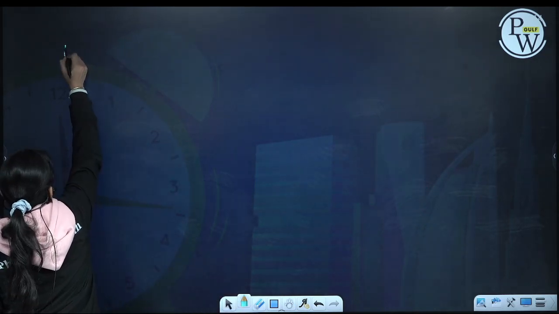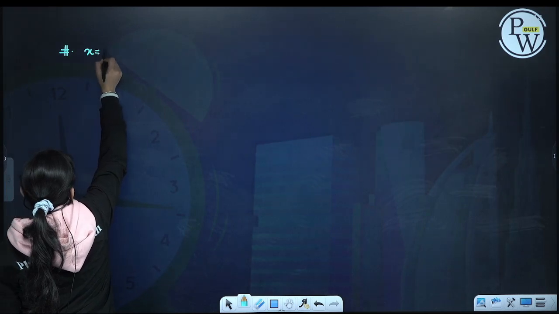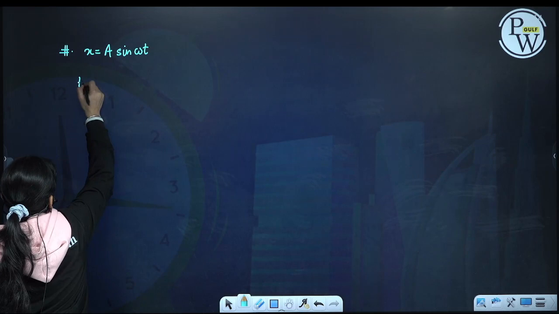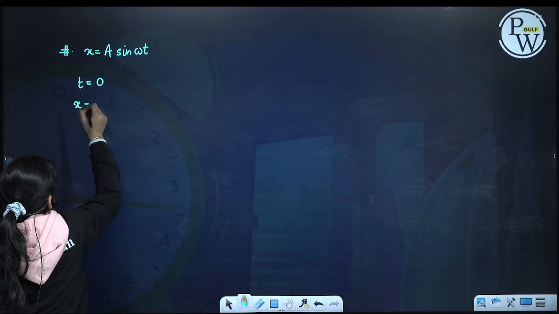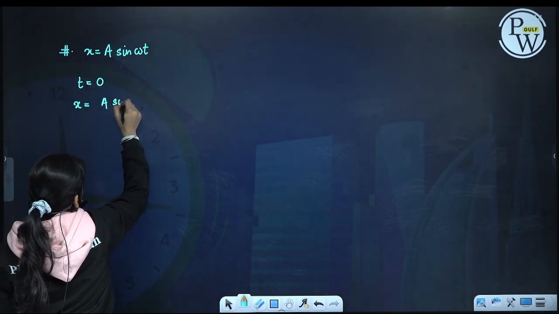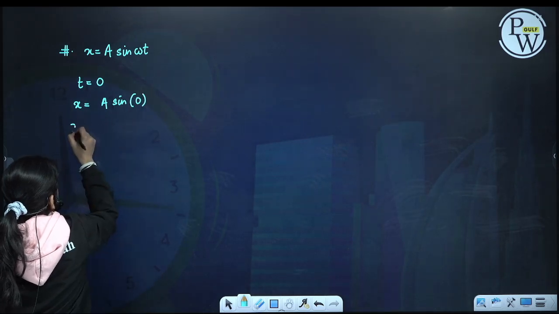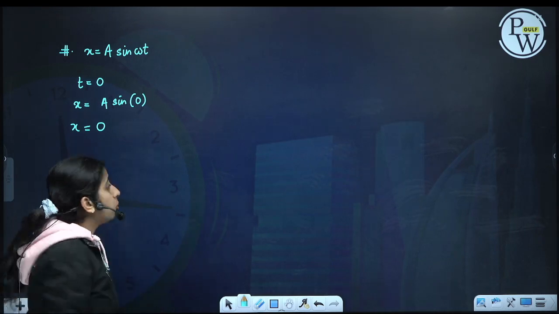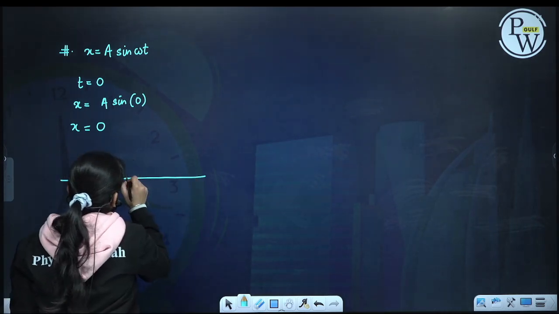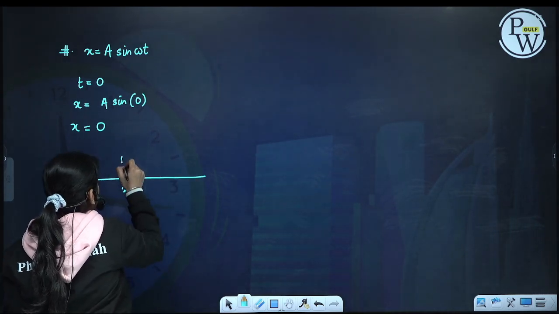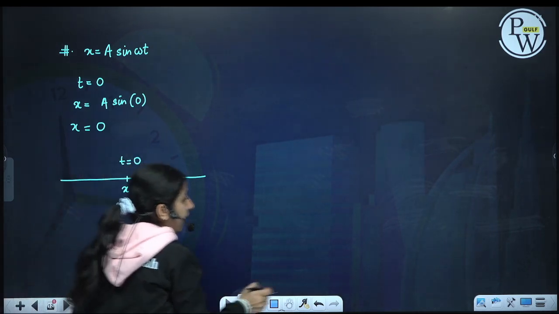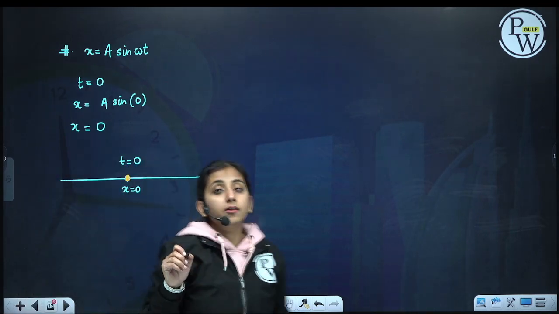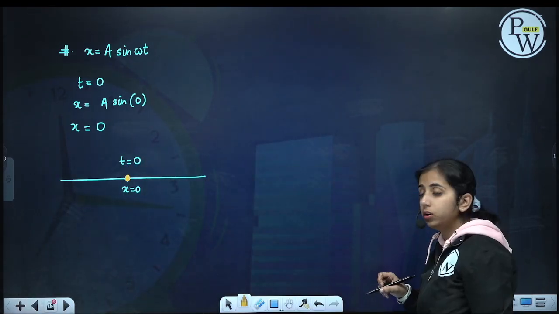For x is equal to a sine omega t, at t is equal to 0, x will be a sine 0, so x will be 0. At t is equal to 0, the particle is at x is equal to 0.